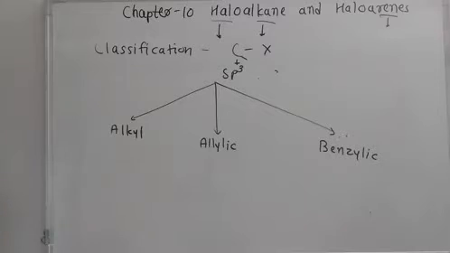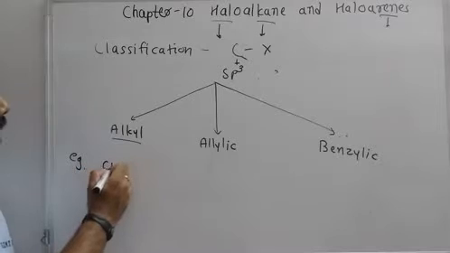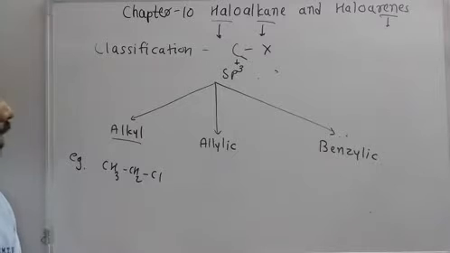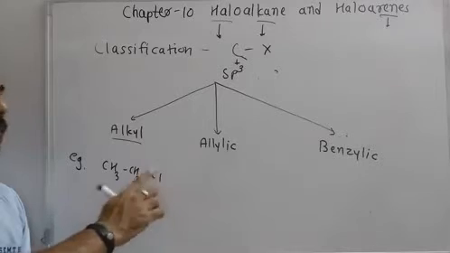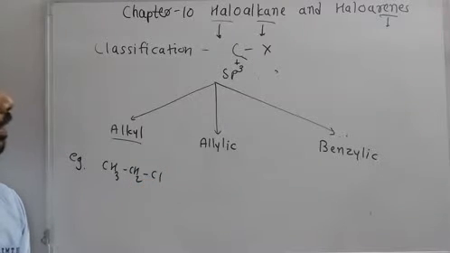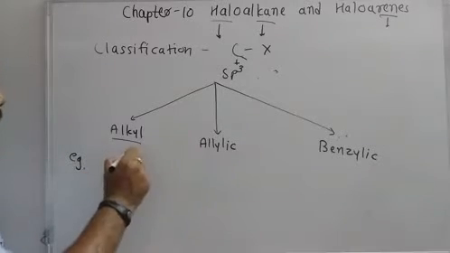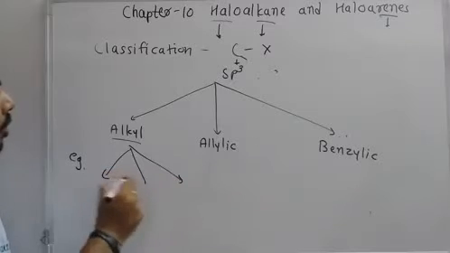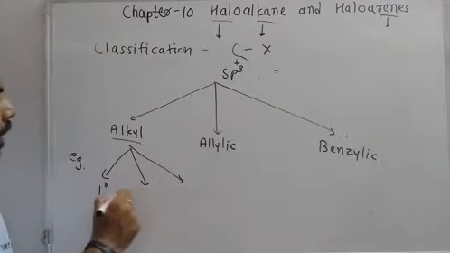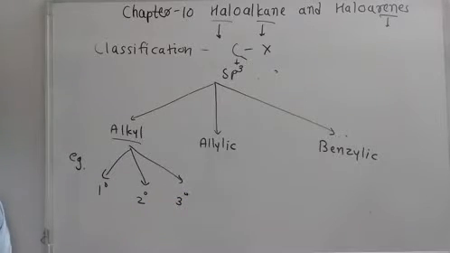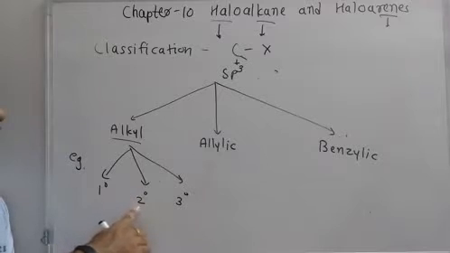benzylic halide. Now what is an alkyl halide? If an alkyl group is present with a halogen, what is an alkyl group? Methyl, ethyl, propyl, butyl, these are all alkyl groups. So if an alkyl group is present with a halogen, it is known as an alkyl halide. And alkyl halides are of three types. They can be primary, secondary, and tertiary.